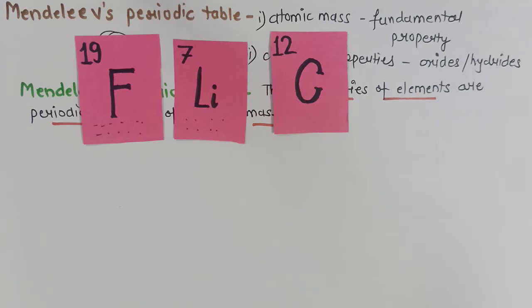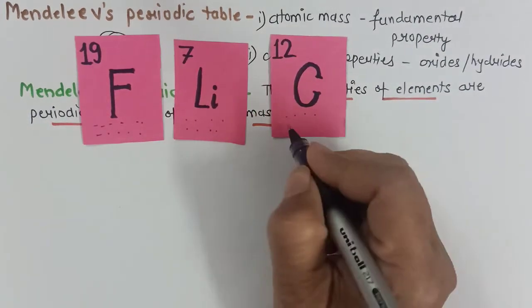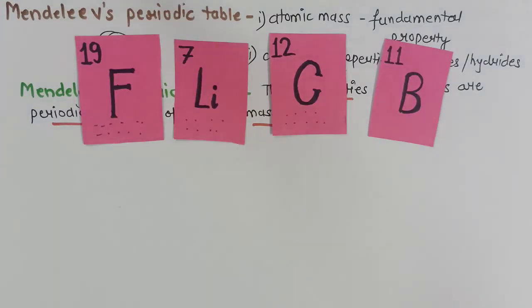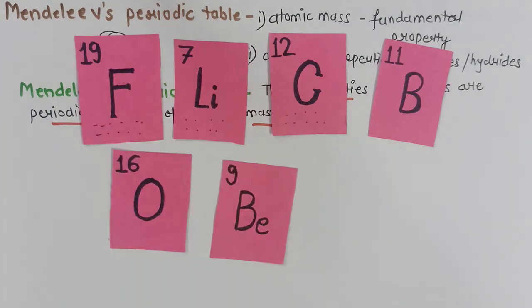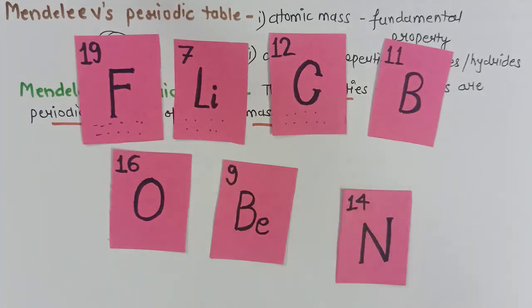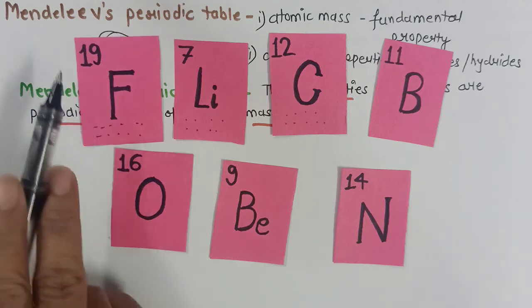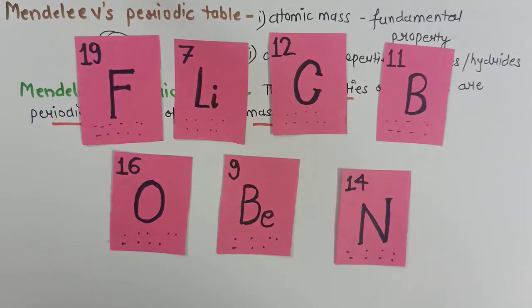Then he took the next element, wrote the name of the element, atomic mass, and noted down the properties of oxides and hydrides. Like this, he noted on all the elements their oxide and hydride properties. He wrote their names as well as the atomic mass of all these elements. Now these cards were ready with him, which had name, atomic mass and the properties of oxides and hydrides.